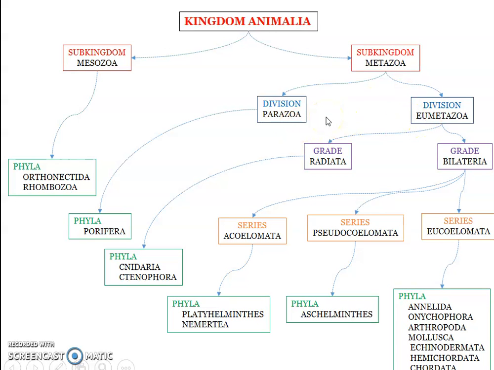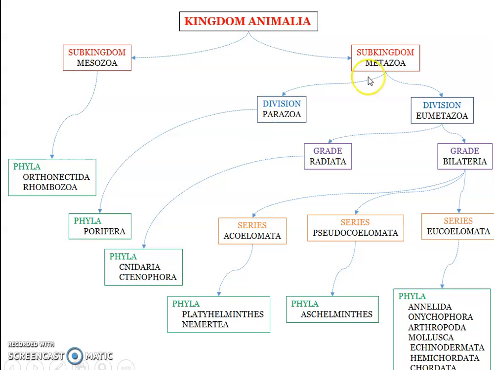And we can see that these Parazoa comprise multicellular organisms, and they are more complex than mesozoans. Obviously, mesozoans have a more complex structure and are slightly more advanced than protozoans. Parazoans are slightly more advanced than mesozoans. Okay, and the different other structures we'll be looking at in detail in the coming slides.